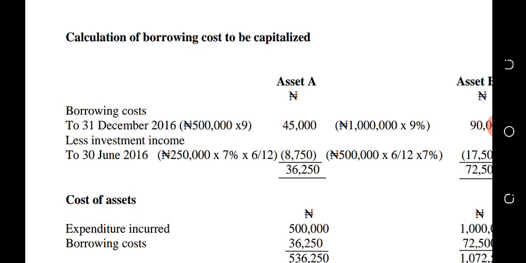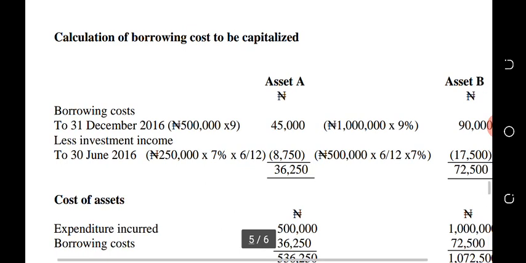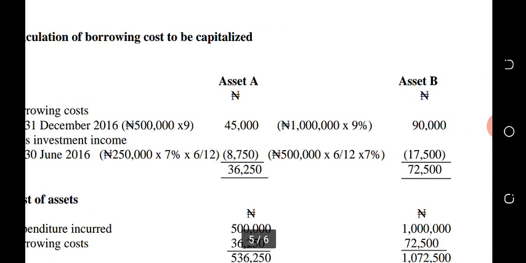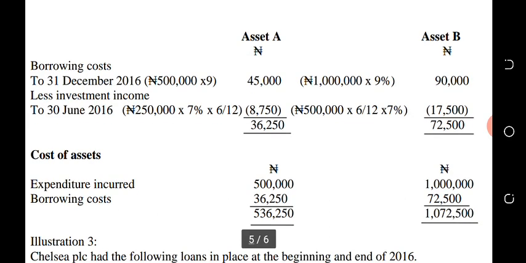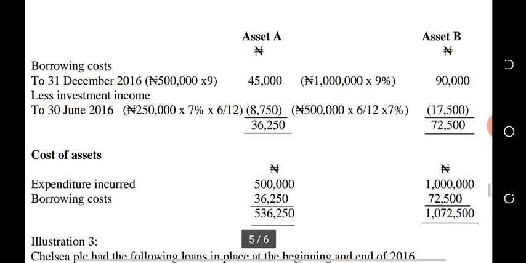That gives us the investment income. The same thing we do for B, 500,000 times 7% times 6 months. Better we subtract it from the cost. We have 36,250 for A and 17,500 for B.